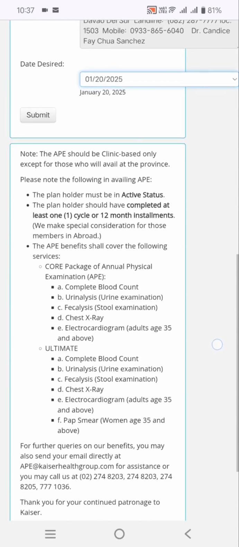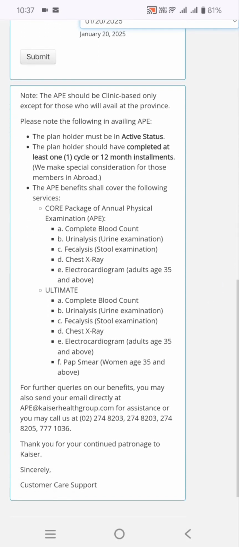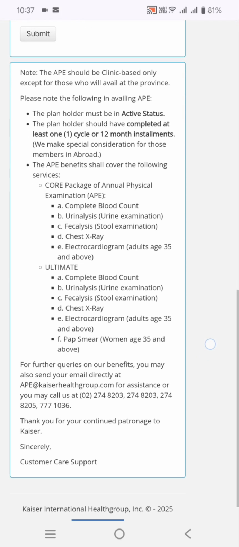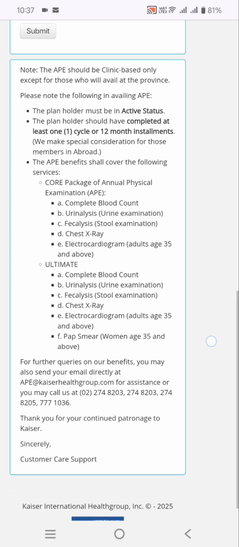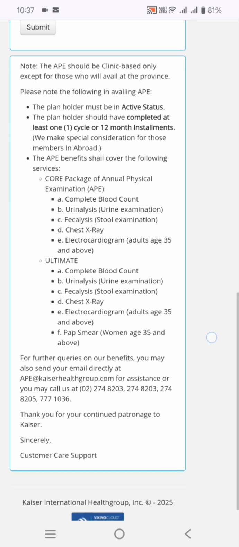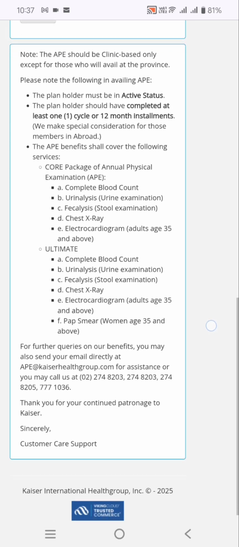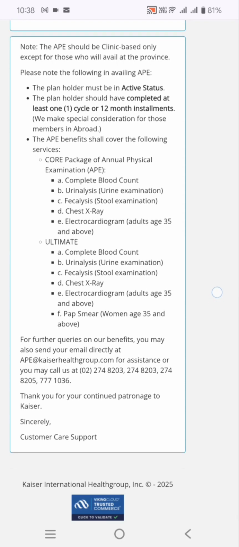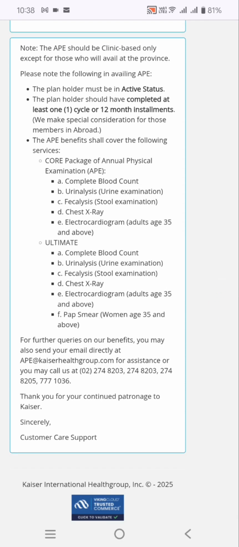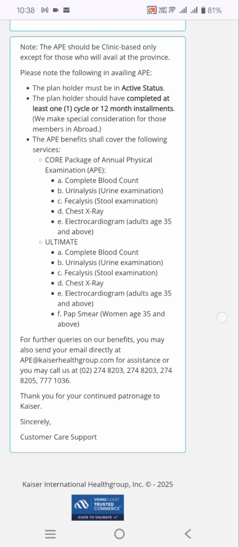So makikita natin dito yung mga test na nakapackage sa annual physical examination na included sa package natin sa plan natin. So ito yung mga CBC or the complete blood count, the urinalysis, fecalysis, included din dito yung chest x-ray, electrocardiogram for adults age 35 and above. Ayan.